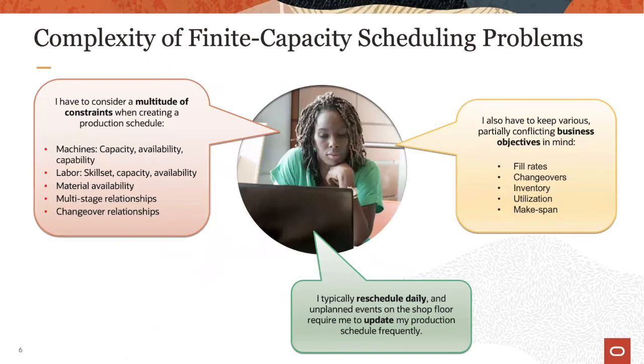Production scheduling problems are inherently complex. While various resource and material constraints, multi-stage relationships, and changeover rules must be respected, it is important to do so with the key business objectives in mind. The fact that some of these objectives are conflicting one another is another challenge. Further, the scheduling process is cyclical, often following a daily cycle, which means that the schedule needs to be regenerated frequently. In addition, various execution events like machine breakdowns, hot orders, or material issues may require updating a schedule on the fly.